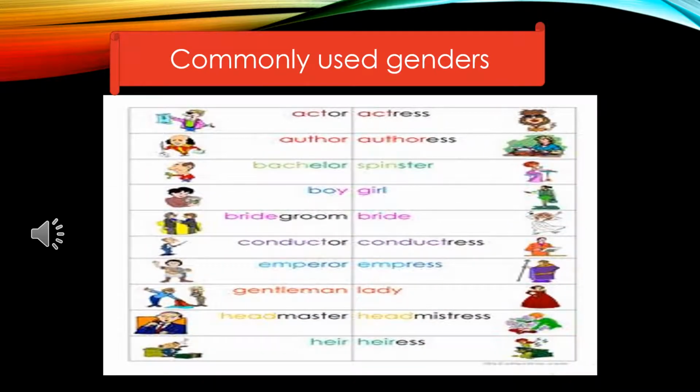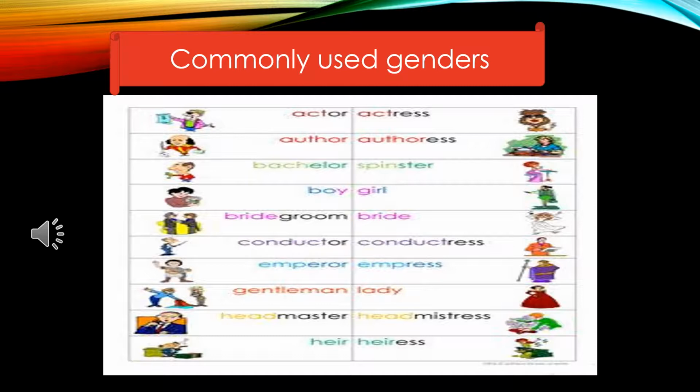Now we will talk about some commonly used genders which we use in daily life. For example, if the female is actress, the male will be actor. If author is the male, authoress will be female. On my left, all are the male genders, and on my right, all are the female genders.